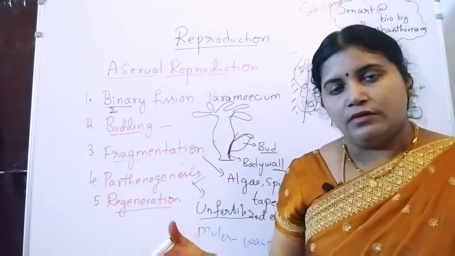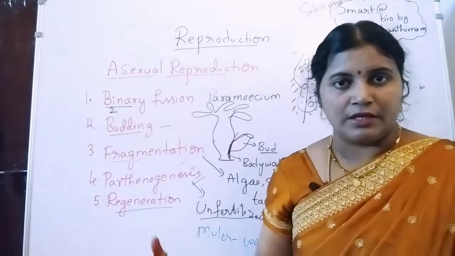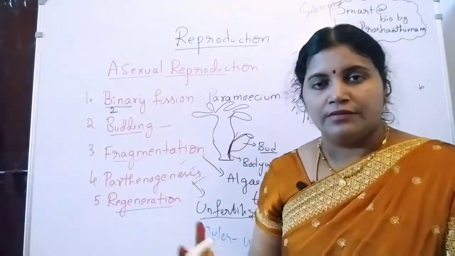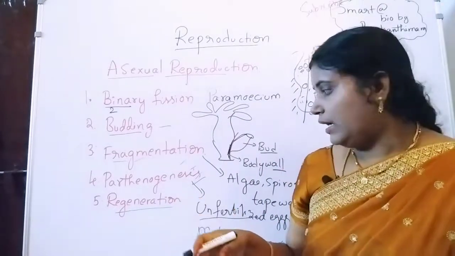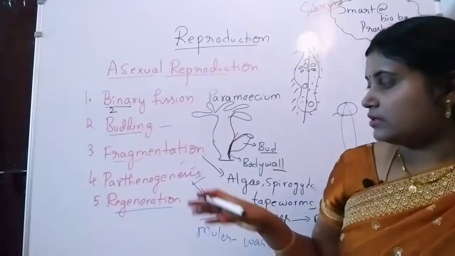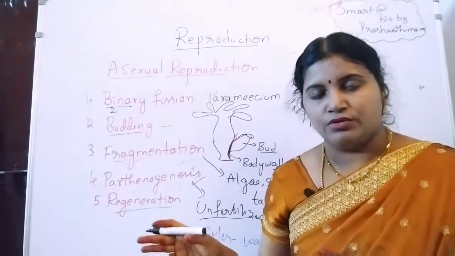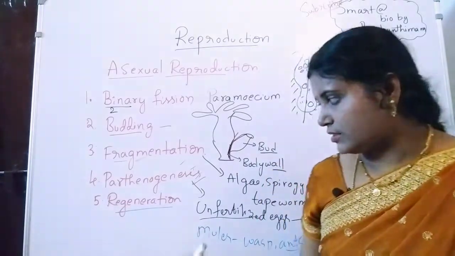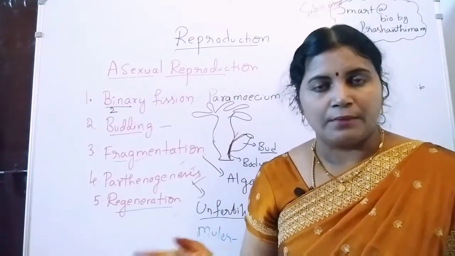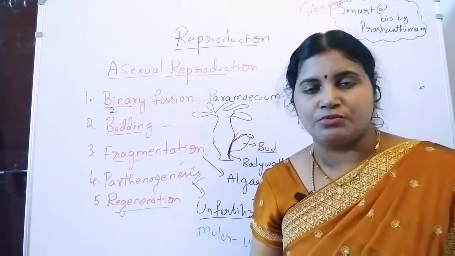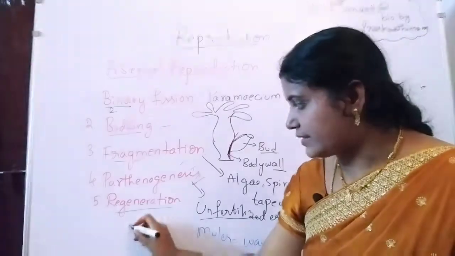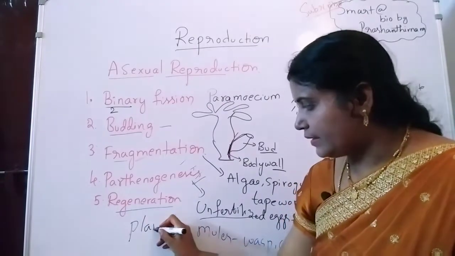We can see parthenogenesis in plants and animals. In plants, watermelon, grapes, even oranges, we can see seedless fruits. And in animals like ants, bees and wasps, we can see sterile organisms formed from unfertilized eggs. Last one is regeneration. If a part is cut or broken, the part is produced again by the body. This kind of reproduction is regeneration. Regeneration example: planarians.